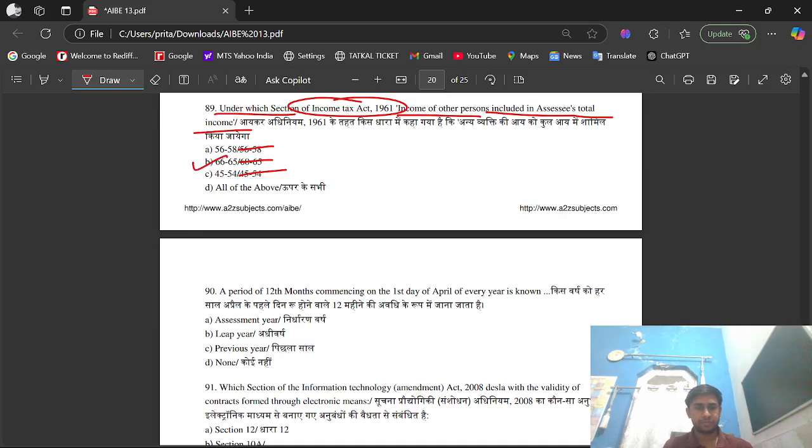Question number 90. A period of 12 months commencing on the first day of April of every year is known as option A assessment year, option B leap year, option C previous year, option D none of the above. The right option is option A, that is assessment year. Every period of 12 months commencing on the first day of April of every year is known as assessment year.